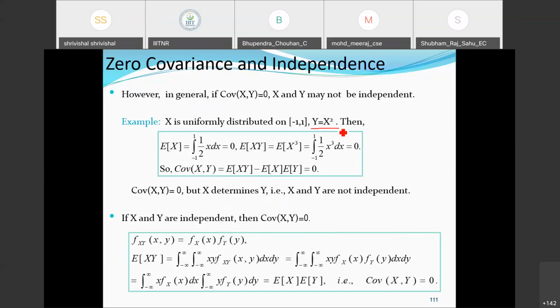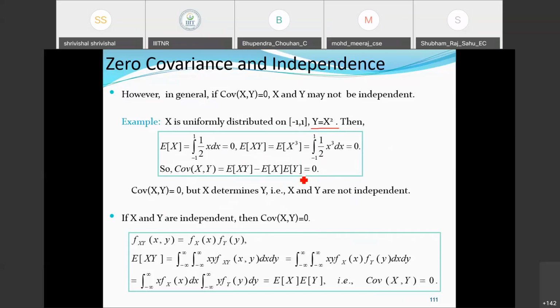Because here Y is equal to X squared. The function nature is like this, Y is equal to X squared, and corresponding to this function I have calculated the expectation of X and the joint expectation E[XY], and in both cases I am getting the value 0. Simultaneously I am getting the covariance value also as 0 here. But getting a covariance value of 0 doesn't imply or guarantee that the variables are independent. That's the point which I was trying to point out in our previous discussion. This is one example for that.